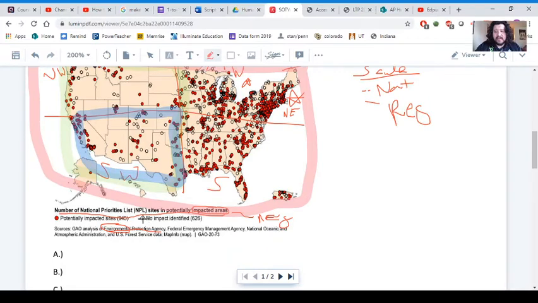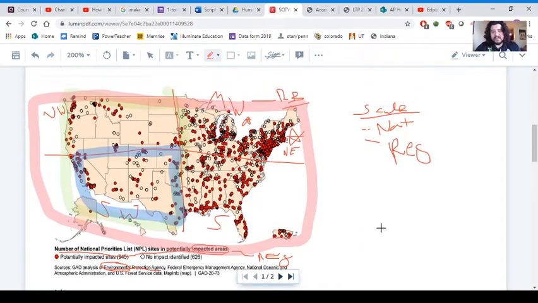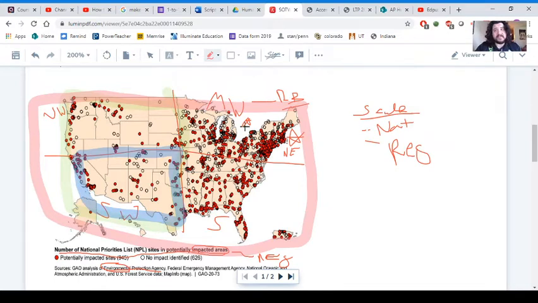We want to know that we're looking at potentially impacted sites and that this question has to do with the environment, because this is from the EPA, the Environmental Protection Agency. So these impacted sites are maybe about environmental impacts. Maybe we're thinking about what causes environmental impacts, or the effect of some specific cause that we've learned about on those particular areas. What kinds of impacts could happen? Maybe we're thinking about scale questions: how looking at different scales can affect the way we interpret the data, or the conclusions that we draw.